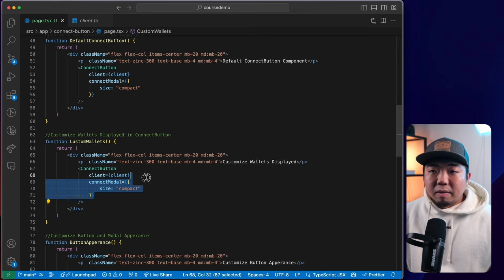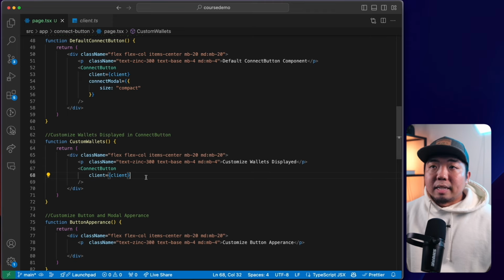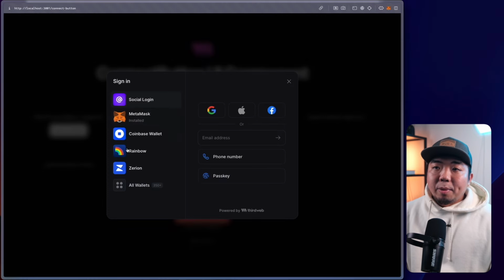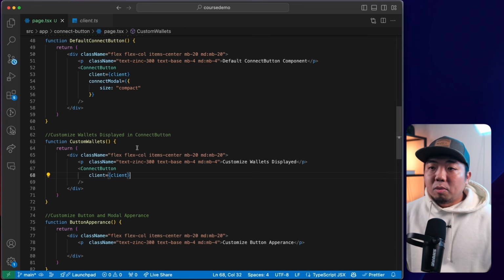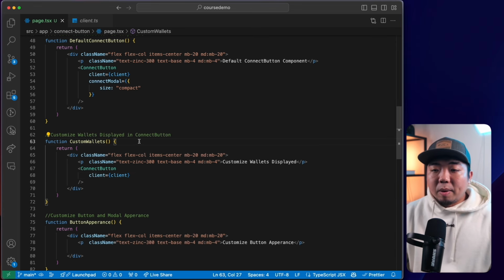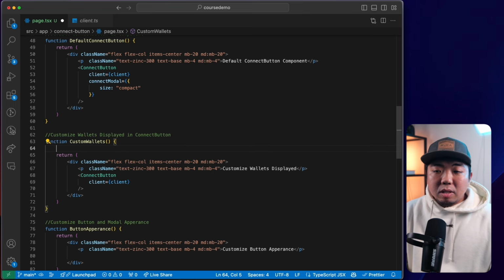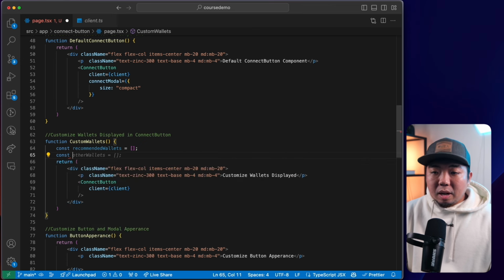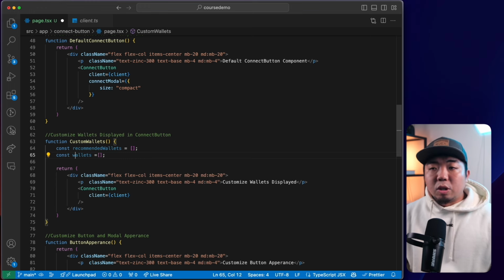So I'm going to actually get rid of this modal size here. If I come back to my demo app, how do I customize the wallets that are shown here on the left-hand side? So I'm going to come back to my code editor here, and up here, we're going to create a few arrays of wallets. So I'm going to have a recommended wallet. And I'm going to have an array of just wallets that I want to show in my connect modal here. So in my wallets, this is going to be all the wallets that I want to show to the user in that list of wallets on the left-hand side.